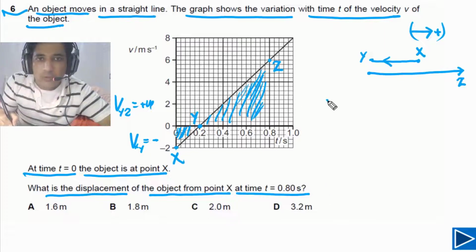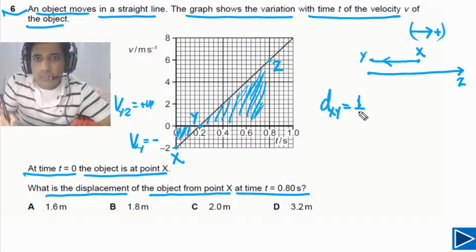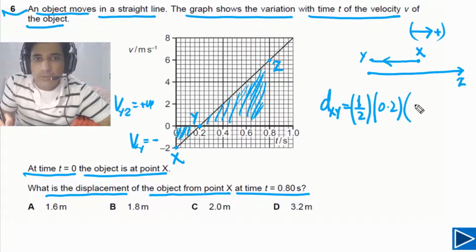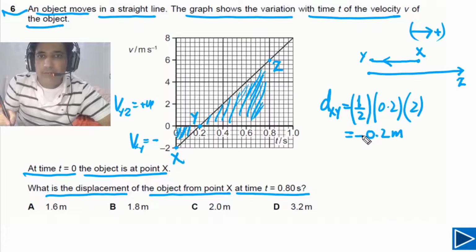Now first of all, let's try to find out the displacement between x and y. That is equal to the area between this line and the x-axis. So simply this is a triangle. We can write down this is 1/2, time in this case is equal to 0.2 and velocity is equal to 2. If we solve this one, our final answer is negative 0.2 meters. We are taking this negative because this is to the left.